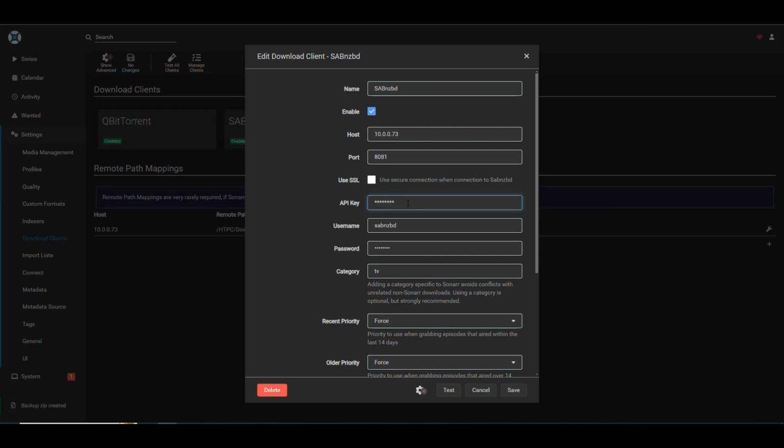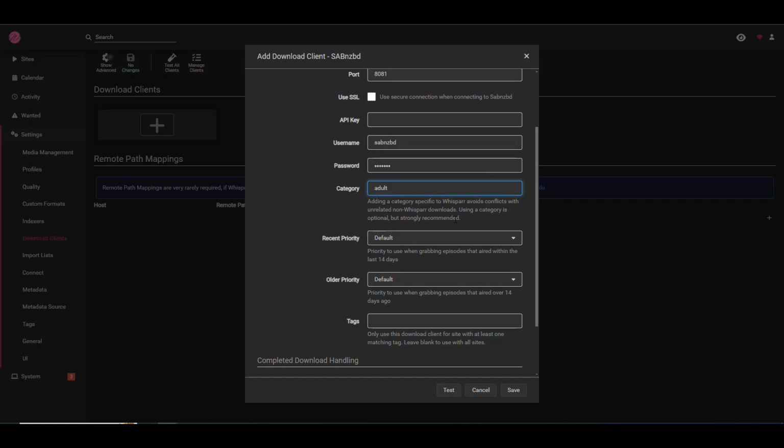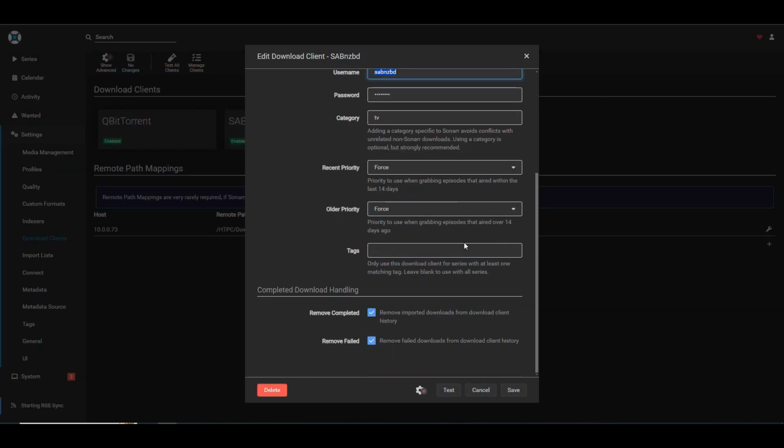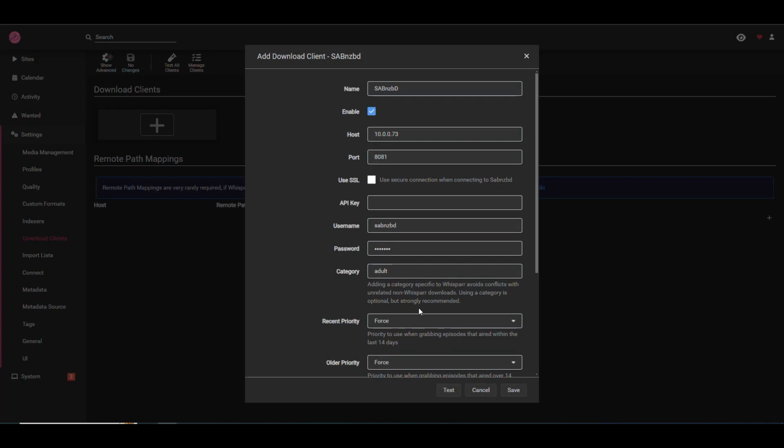Oh, I thought I could copy it from here. So then I need to get that from the application. So let's do the username, which is SABnzbd. The password is SABnzbd. And then the category here, we need to make sure that we also create a category for that. So let's name it adult. And let me see what else I have here. Force. All right, so let's do that here. Force. Okay, in this case, priority force and force. And then this is checked, so this is looking good.